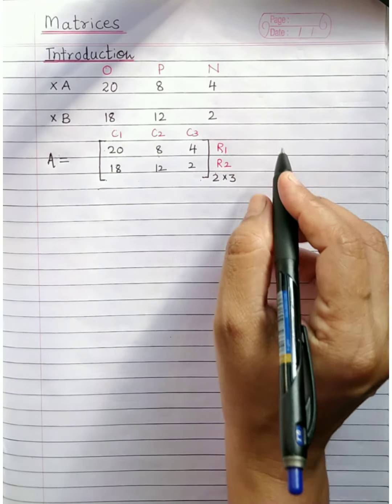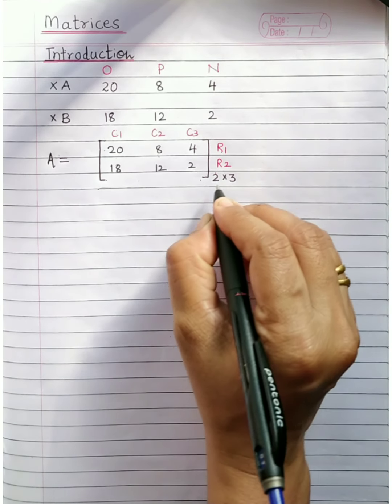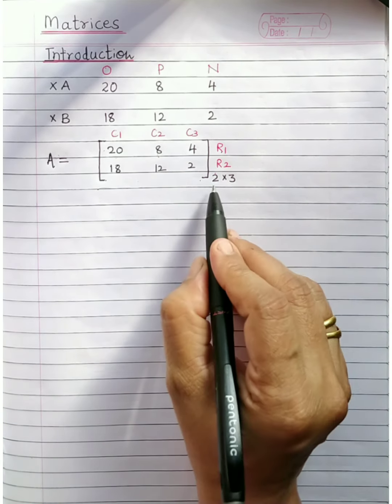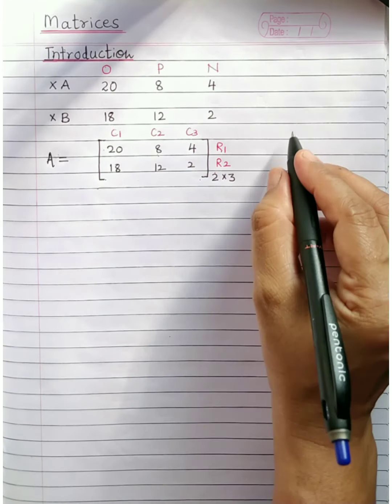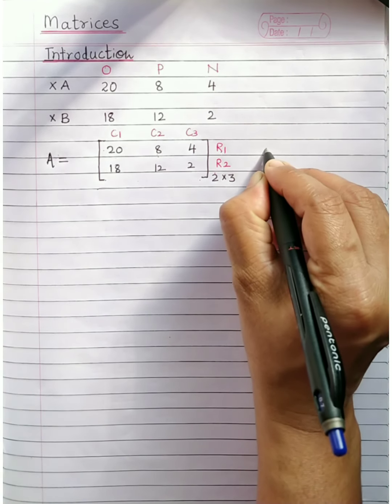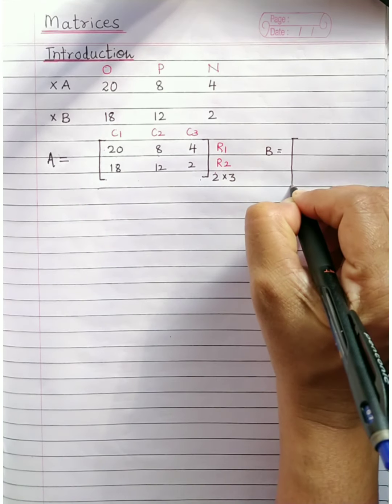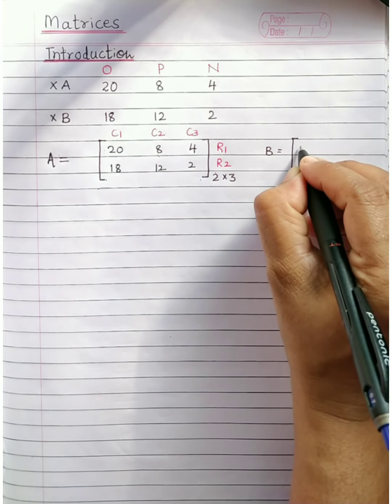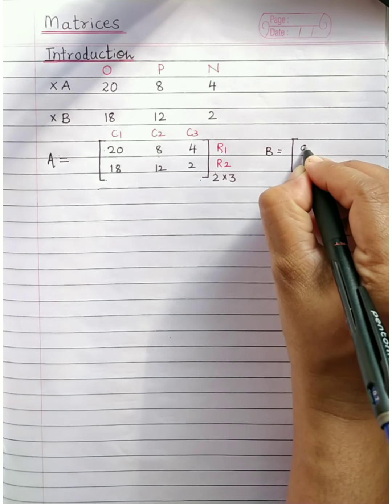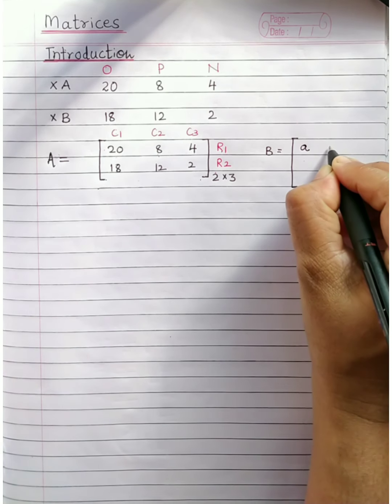See, order is very important here. If you say the order is 3 by 2, then the matrix will change. Suppose I take another matrix, say B. When I say the order is 3 by 2, I will have 3 rows, and how many columns? 2.